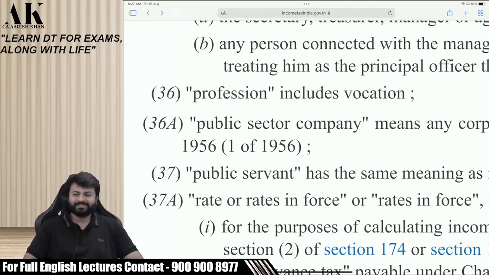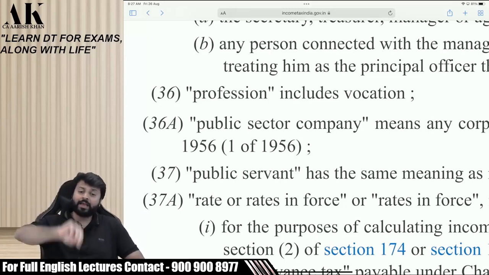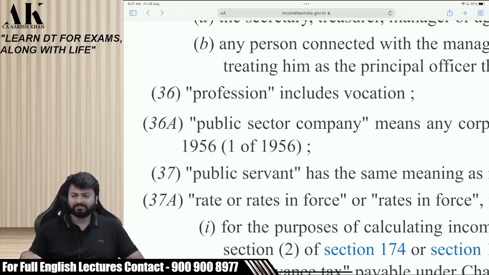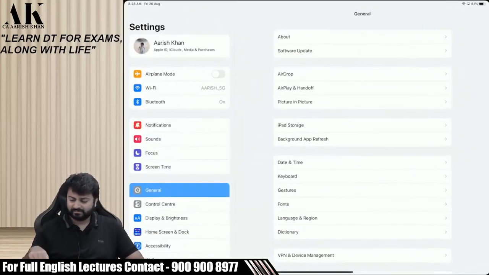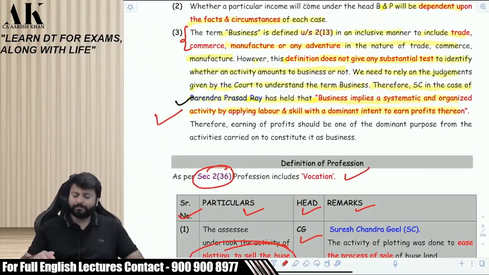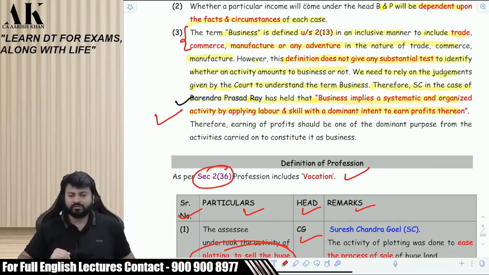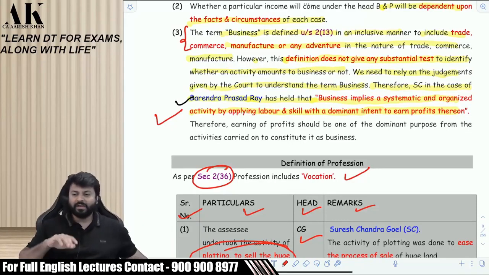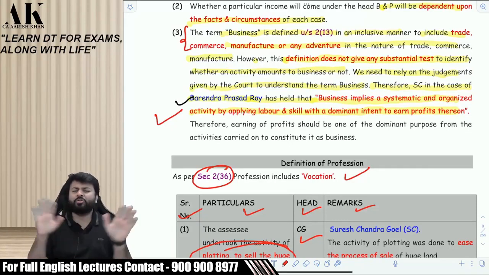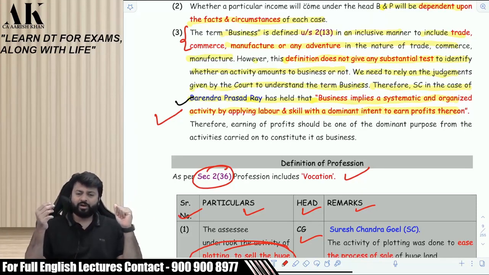Profession. First of all, they have defined it in an inclusive manner, not exhaustive. Secondly, they have defined it in only one word. Right or not? It would have been better if they had not defined it at all. We would have understood in our own terms. Now, if I say profession includes vocation, a student will ask me, what is vocation? Definitely. Now, what is vocation? Vocation means any occupation requiring some skill. An occupation requiring some skill is called vocation.